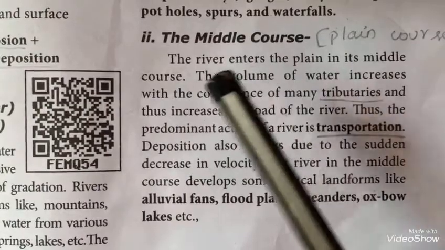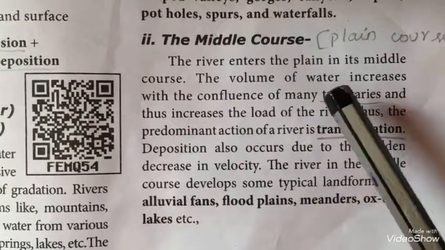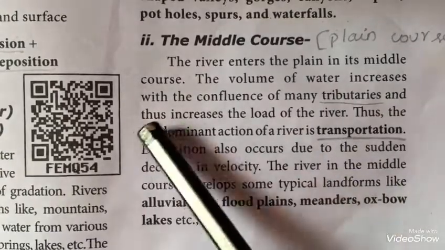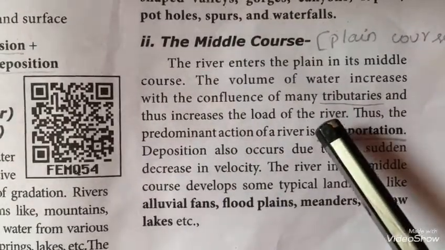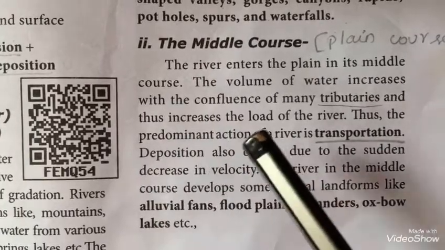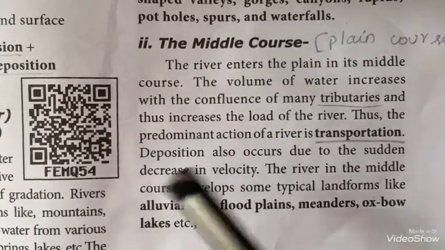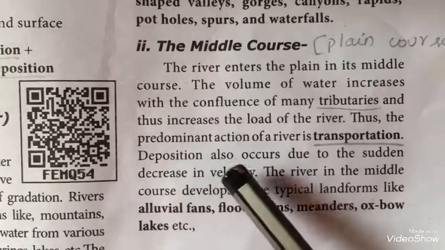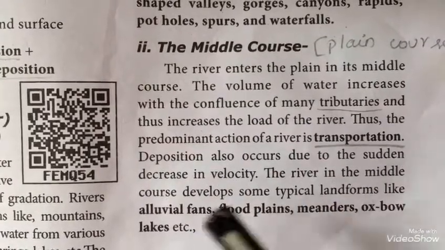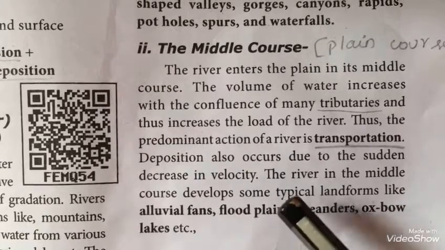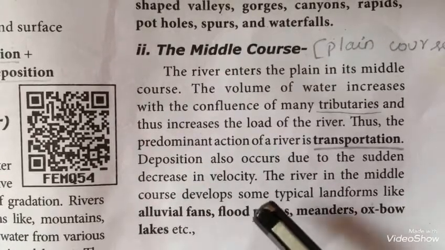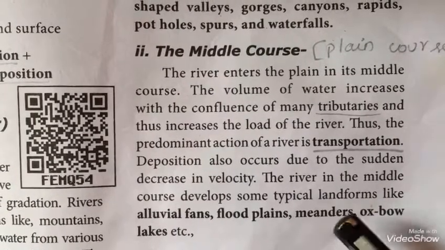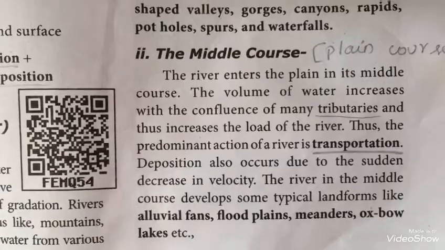The middle course. The river enters the plain in its middle course. The volume of the water increases with the confluence of many tributaries and thus increases the load of the river. Thus the predominant action of a river is transportation. Deposition also occurs due to the sudden decrease in velocity. The river in the middle course develops some typical landforms like alluvial fans, floodplains, meanders, oxbow lakes, etc.